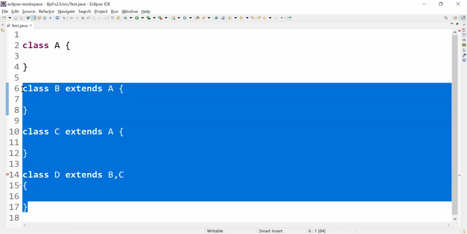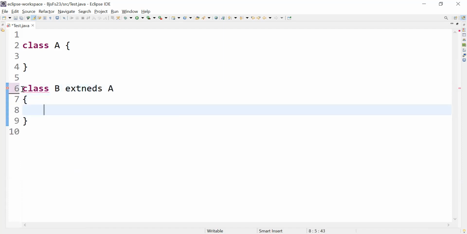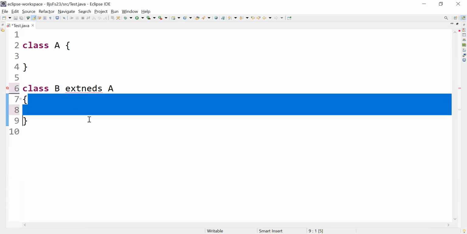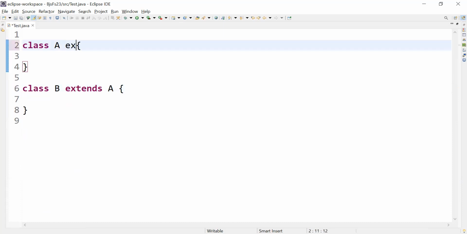Okay, next is cyclic inheritance. I'll write class B extends class A. We can see one level of inheritance is possible. If I write A extends B, you can see the error is coming in both places. It says cyclic inheritance detected, a cycle exists in the type hierarchy between B and A. Means cyclic dependency is not possible in Java.